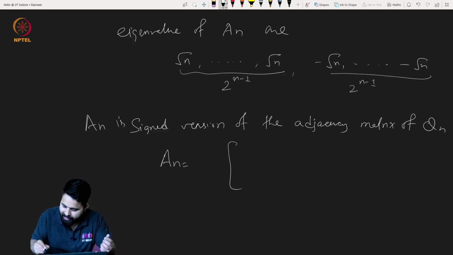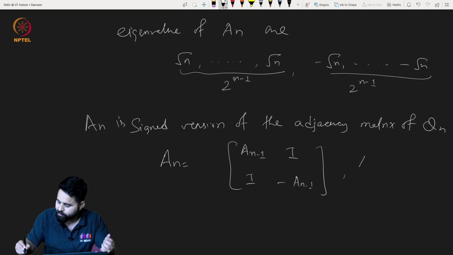So we were defining it like this: A_{n-1}, I, and then minus A_{n-1}, I, where A_1 was nothing but this, 0 1 1 0.